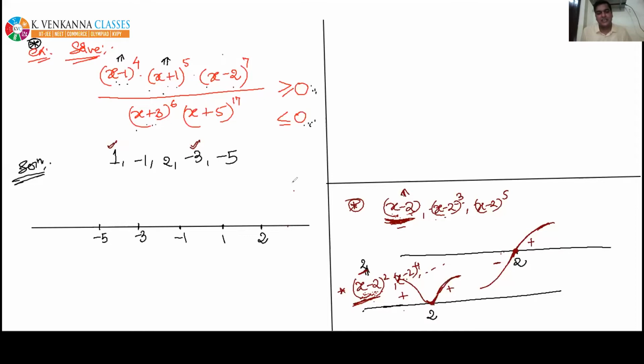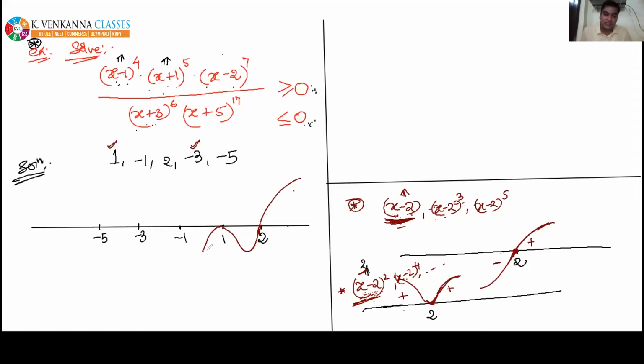Starting from the right side above portion. See everyone. And yes, look at each critical point, whether the sign will change or not. At 2, yes, it will change. At 1, everyone focus here. The sign will not change because x minus 1 has even power. So while drawing, the wavy curve will only touch the number line and again come back to the same side. It will not cross the number line. It will not change its sign about x equal to 1.